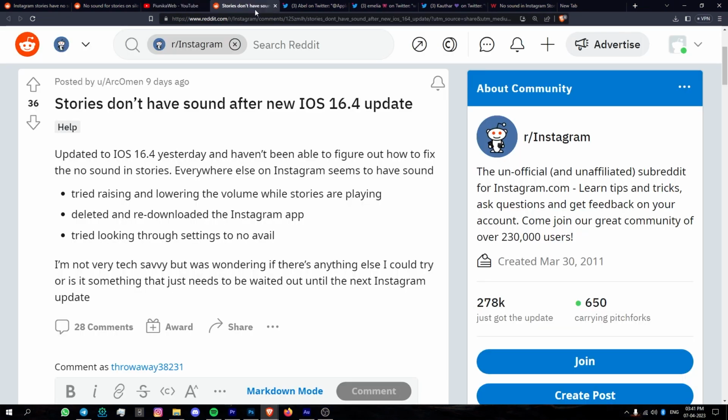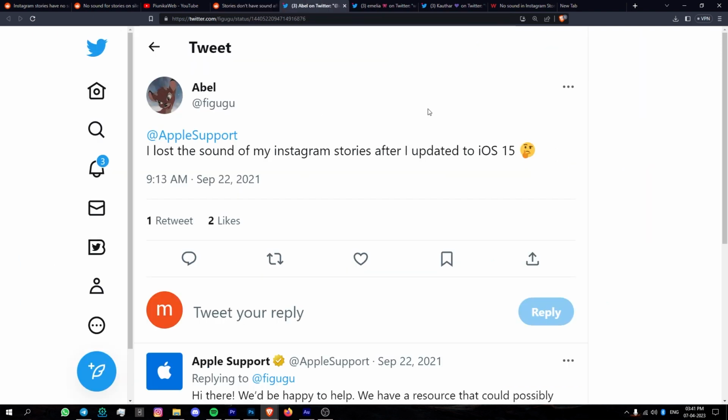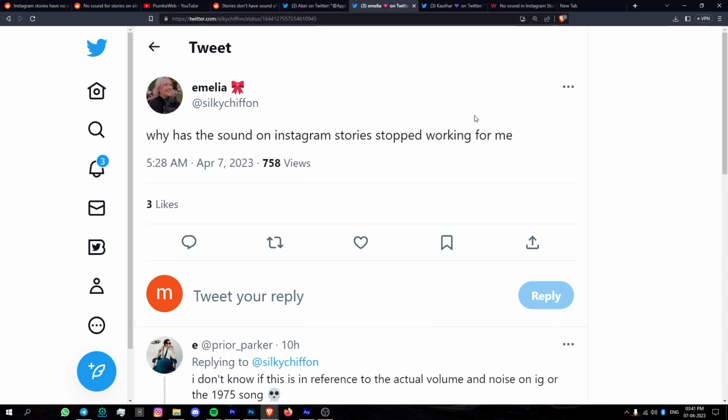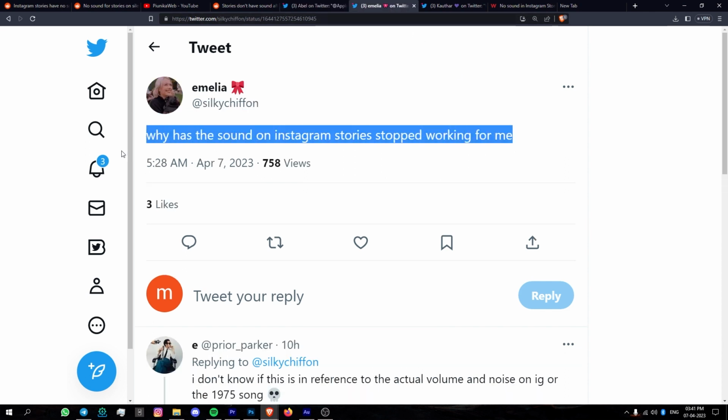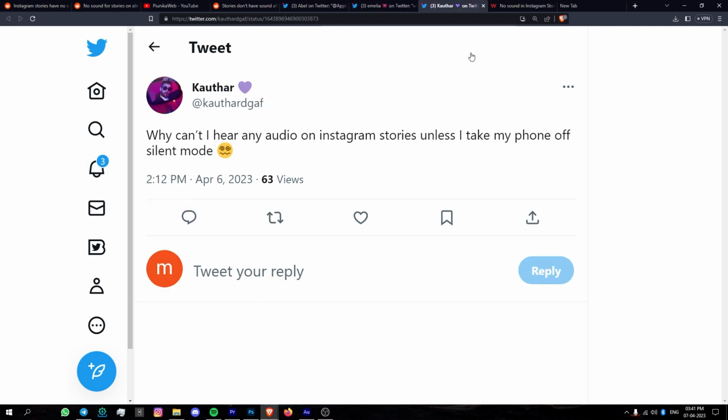This bug generally pops up when your phone is in silent mode. It's worth noting that this isn't the first time Instagram users have experienced this issue. The same bug also popped up after the iOS 15 update in 2021. Previously, users were able to temporarily resolve the problem by turning off silent mode. Fortunately, this workaround still helps in getting rid of the issue.